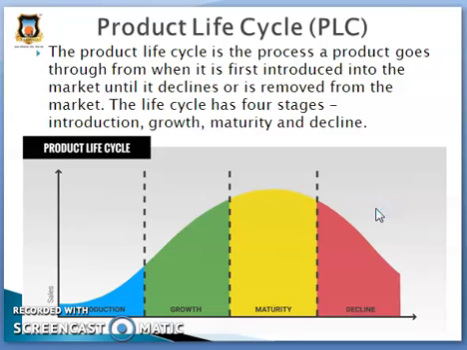In this way, products also go through different phases, different stages, and we can't say for how many years a company lives in a specific stage. It's totally depending upon the company's strategies, the company's marketing mix.